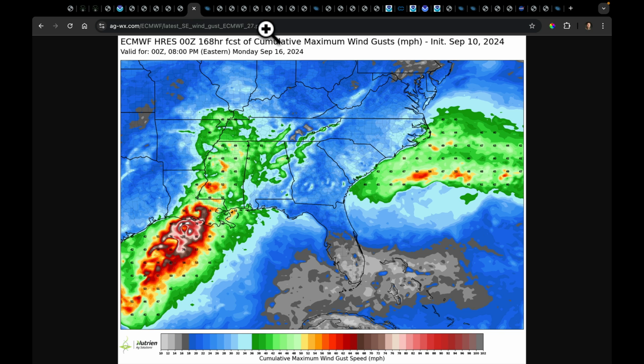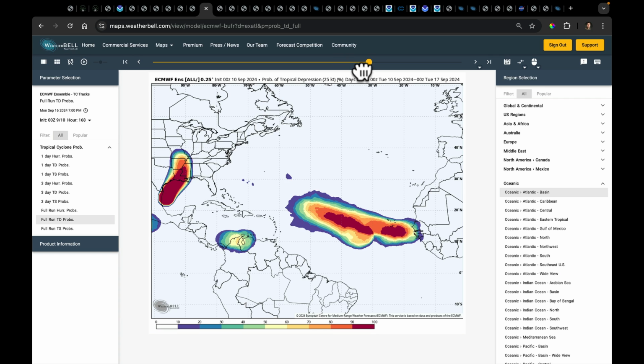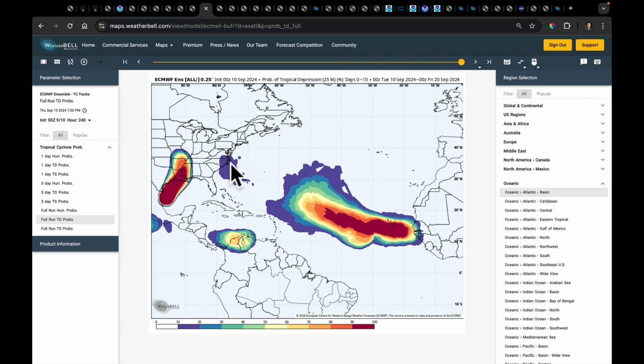Now back to this system over here, I just want to point out that even in the European ensemble, it's trying to pick up on that. And remember, this is after this weekend, and there it is. It's trying to pick up something here, but overall the likelihood of development is pretty low. So it seems to be just the outlying European high-res model this morning that grabbed it.